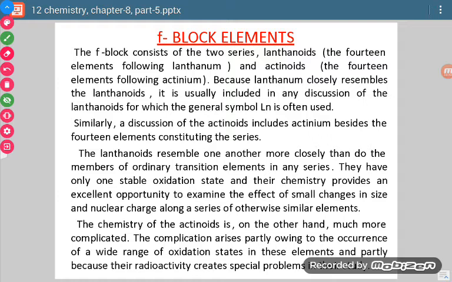Lanthanoid discussion is easier because they include only a few oxidation states. There is existence of one oxidation state in all the lanthanoids, so their discussion is easier. But actinoids show a variety of oxidation states, so their study is a little bit difficult.